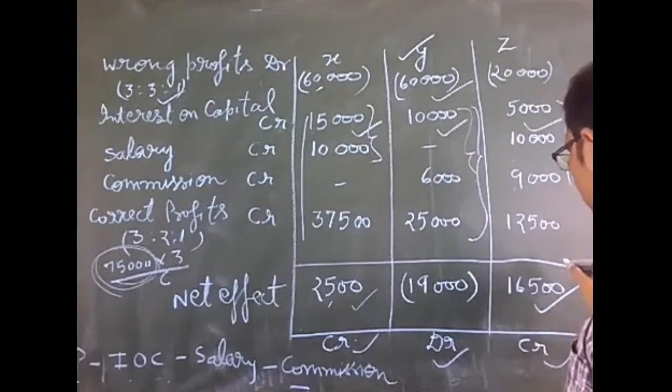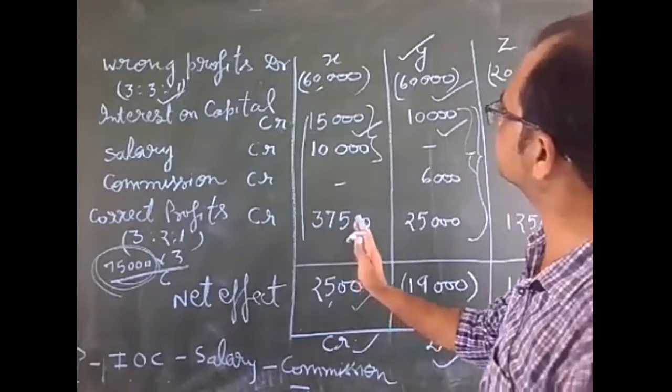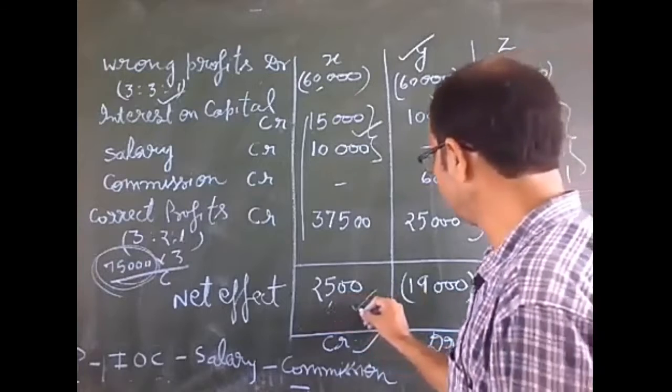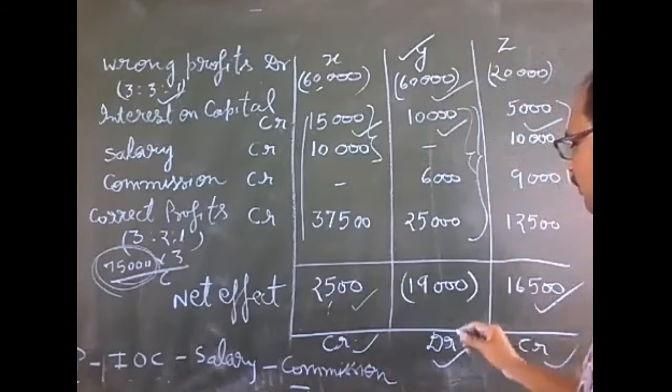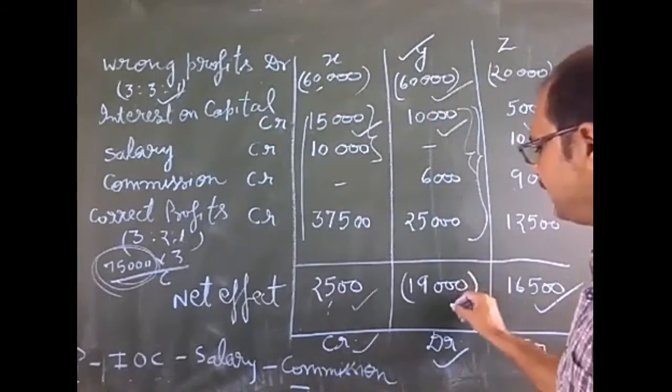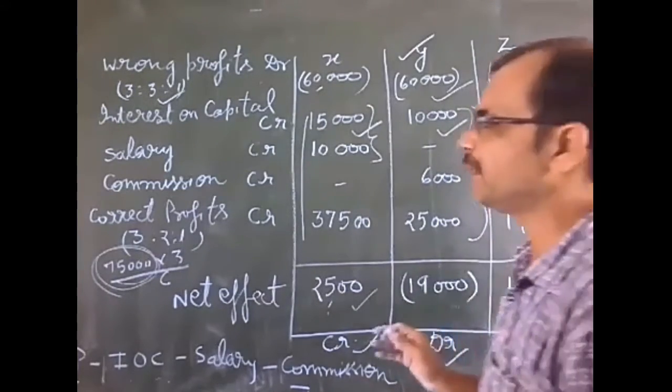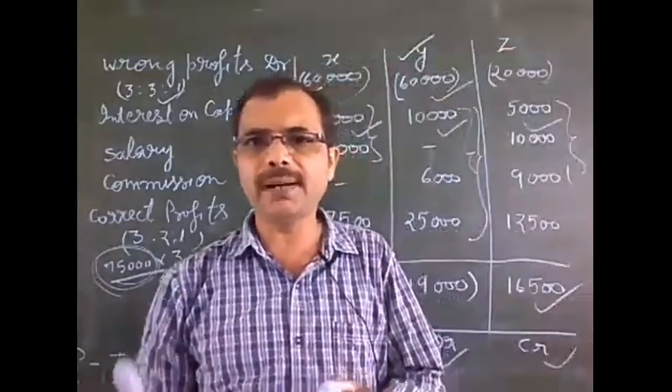The total of Z and X capital, 16,500 and 2,500, when we add, the amount will come 19,000. That is written in your debit. In this way, we will pass the past adjustment.